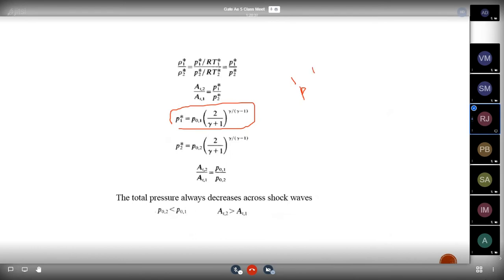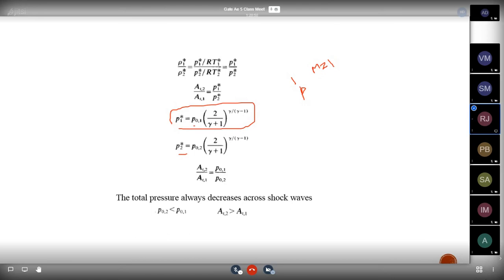From this formula we know M equal to 1, so the equation will be reduced like this. So P1 star equal to P naught 1 into 2 divided by gamma plus 1 whole power gamma by gamma minus 1, and also for P2 star, the equation will be P naught 2 into 2 divided by gamma plus 1 whole power gamma by gamma minus 1.